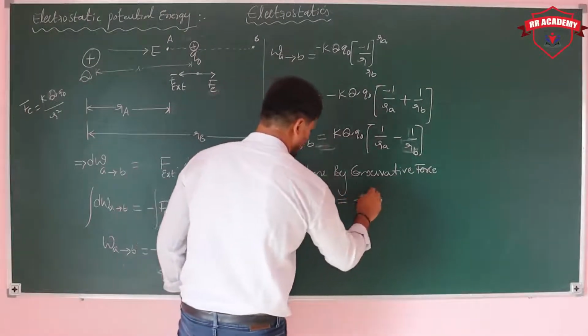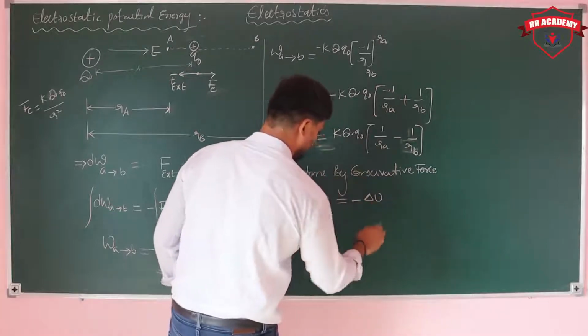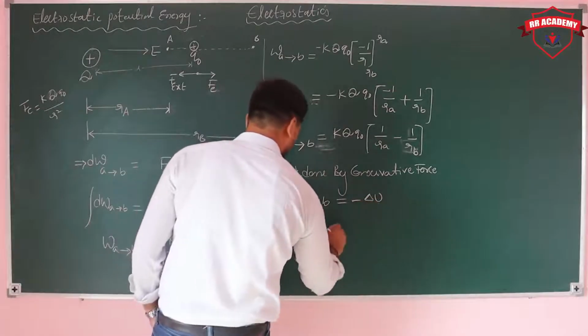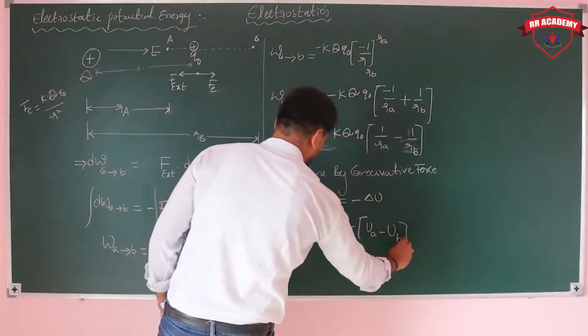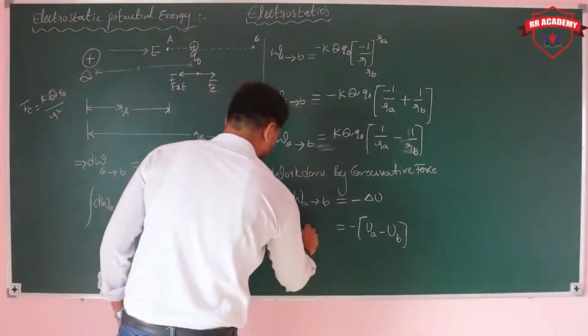Negative potential energy means we are taking minus delta U. So minus delta U means UA minus UB, and that is the work done.